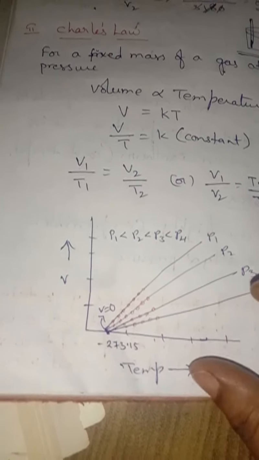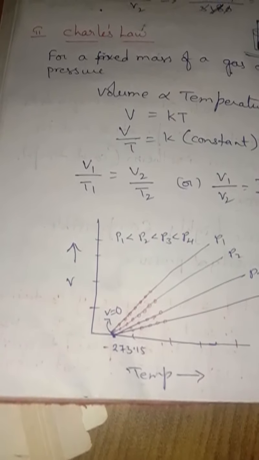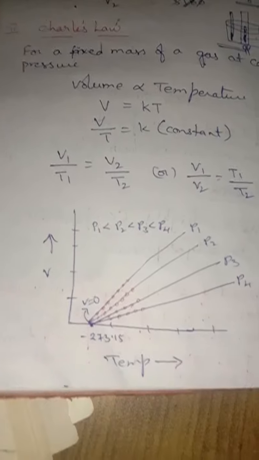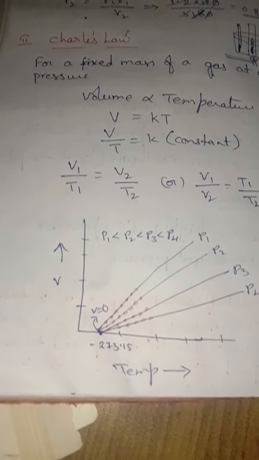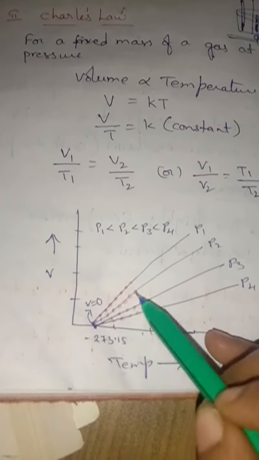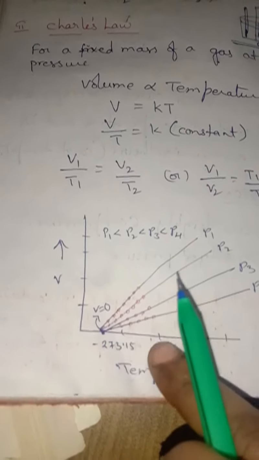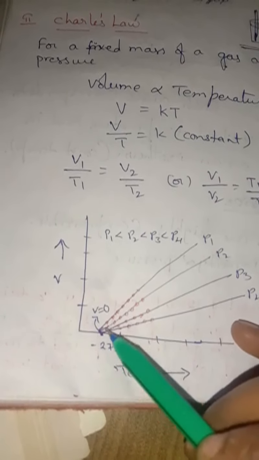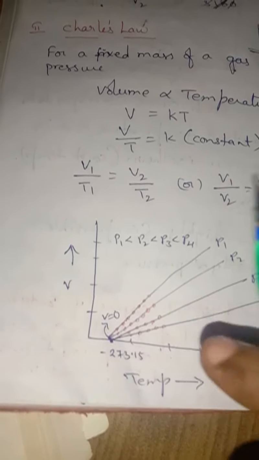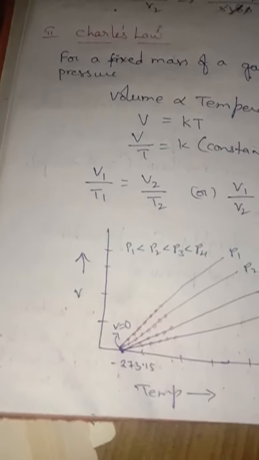Isobar is nothing but, iso means constant, bar means pressure, so at constant pressure. The lowest hypothetical or imaginary temperature at which gases are supposed to occupy zero volume is called absolute zero.